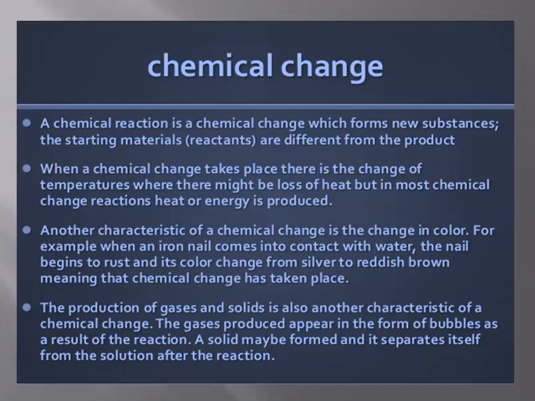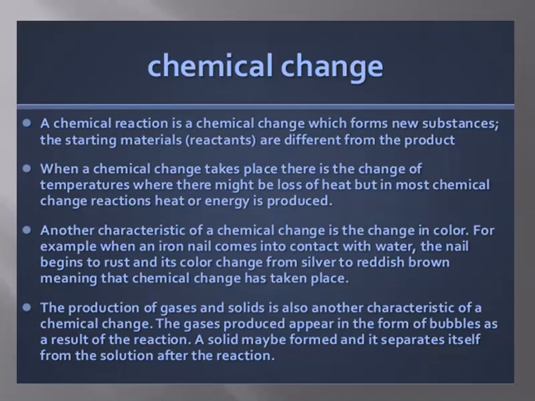Another characteristic of a chemical change is change in color. For example, when an iron nail comes into contact with water, the nail begins to rust and its color changes from silverish to reddish brown, meaning that a chemical change has taken place.